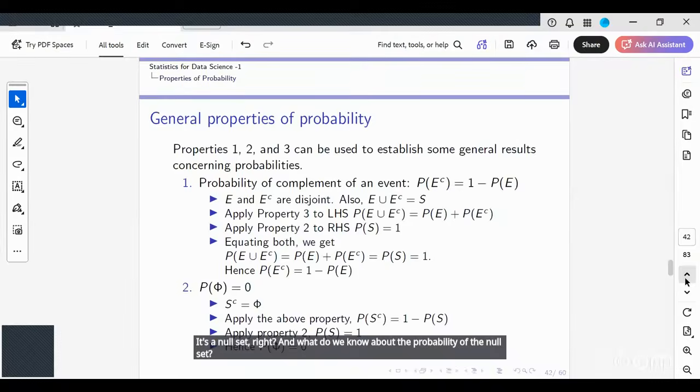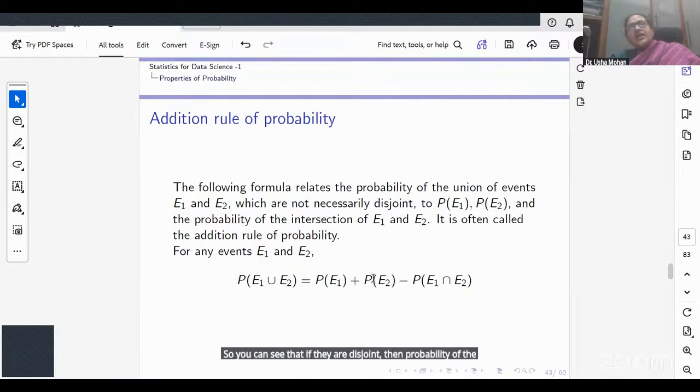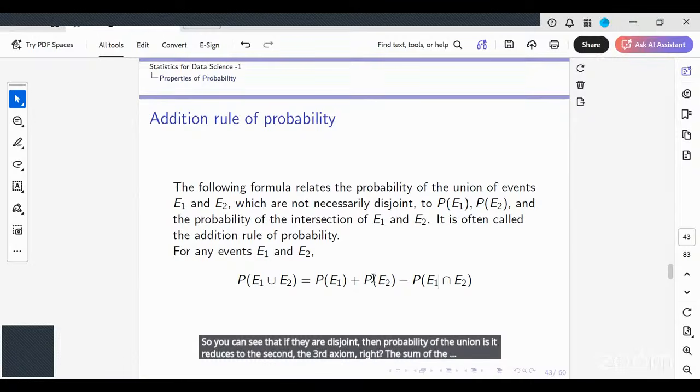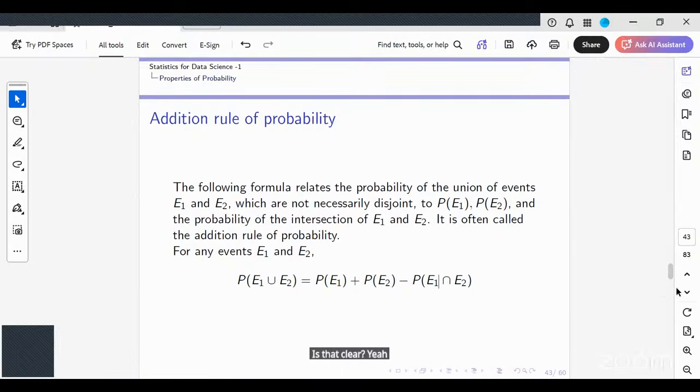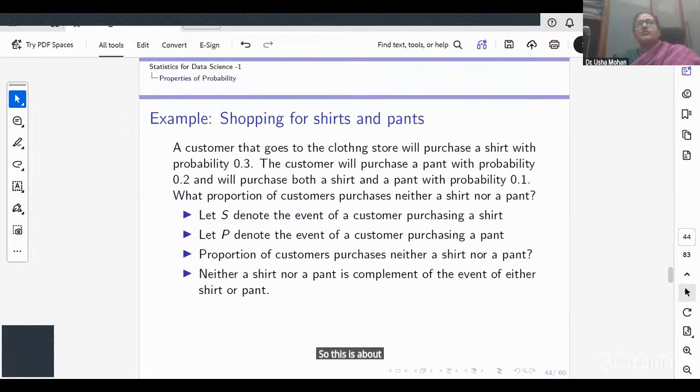It is 0. We can see that if they are disjoint, then the probability of the union reduces to the sum of the probabilities, by the third axiom. Is that clear?